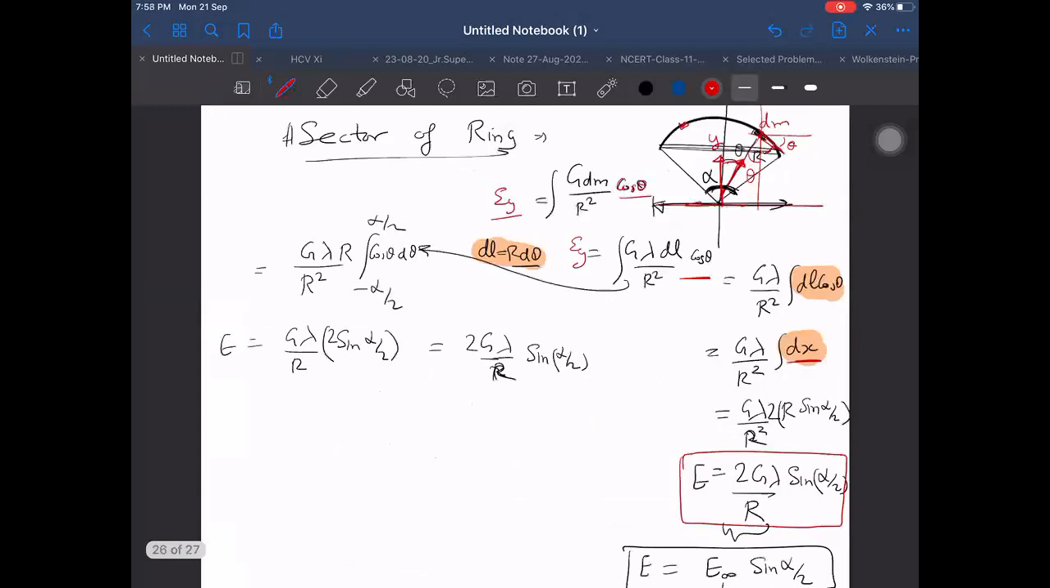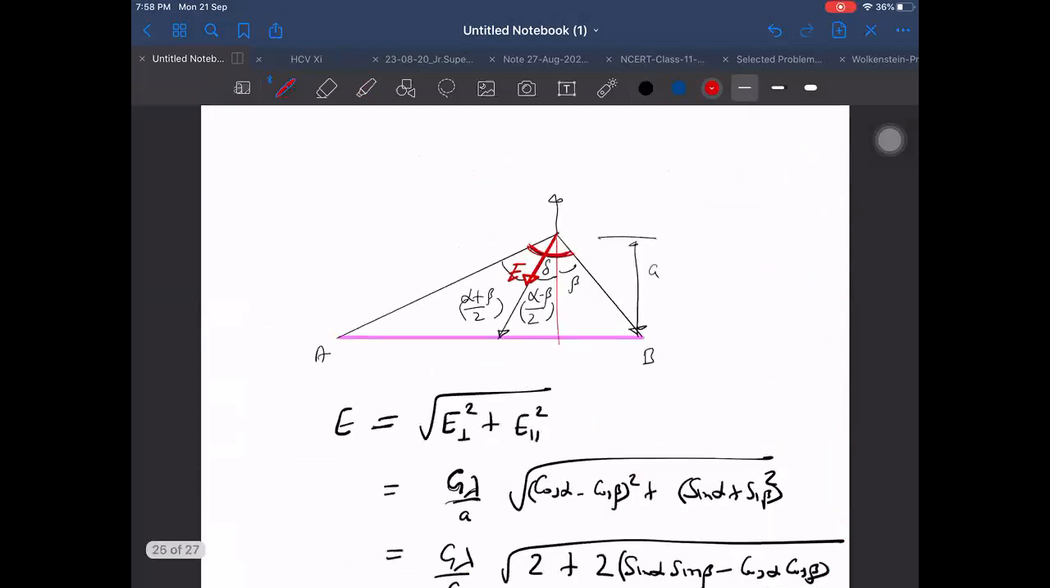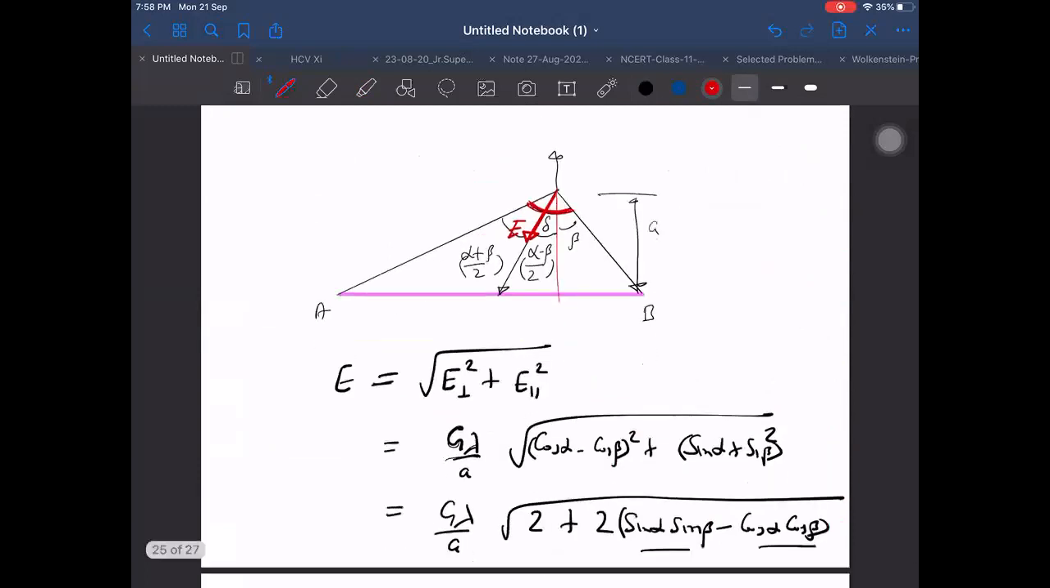Here the interesting thing is, it doesn't depend on whether I am taking a straight rod or taking an arc. For the arc also, once the total angle is alpha, the answer is the same, and for the rod also the answer is the same. It depends only on the total angle subtended. If the total angle subtended is the same for this and for any other arc, then it will be the same. Means I can replace this by an arc.